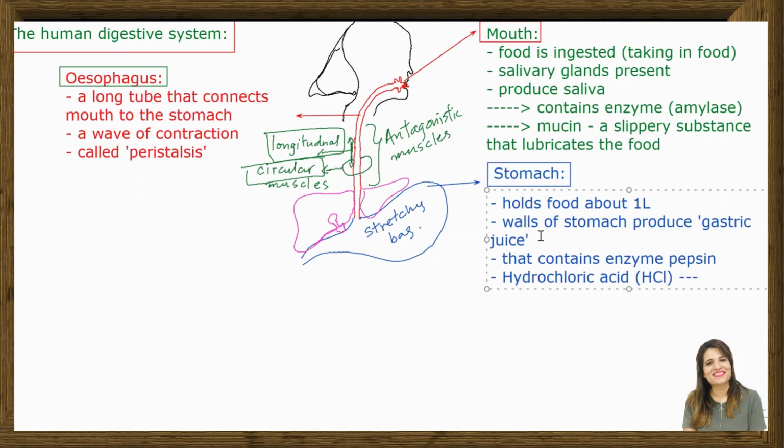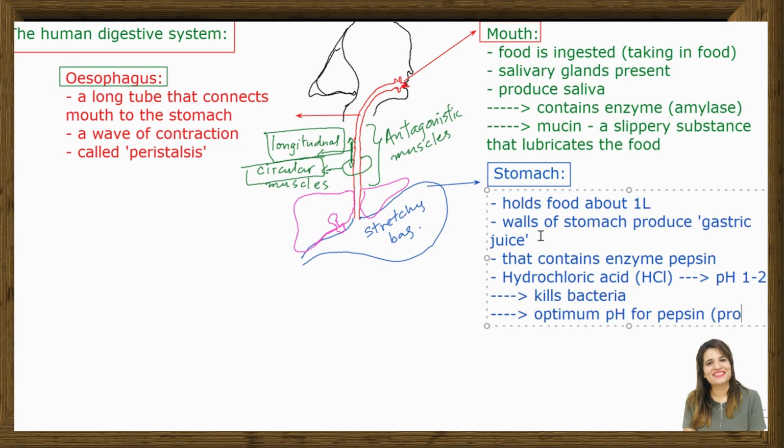The pH of it is 1 to 2, so it is quite a strong acid. And what does this hydrochloric acid do in the stomach? It kills bacteria as well as provides optimum pH for pepsin, which is a protease enzyme, to work on.